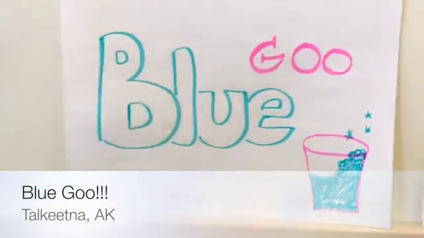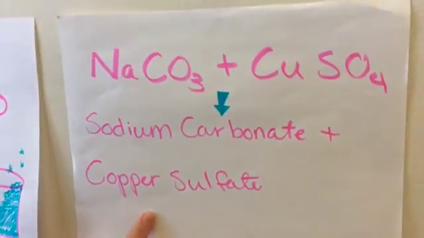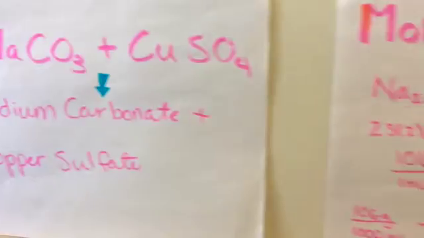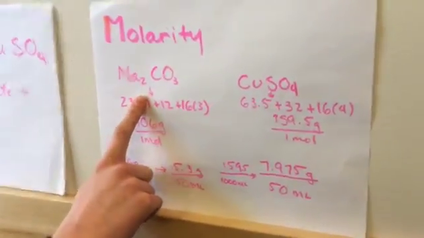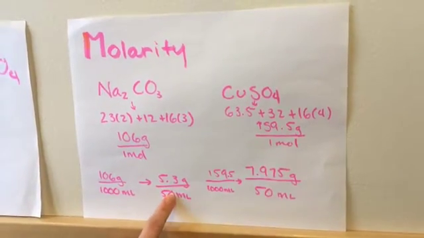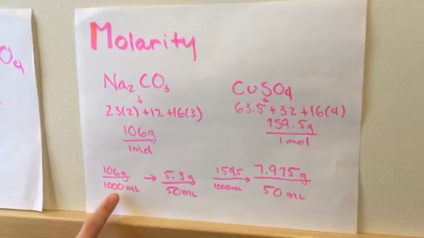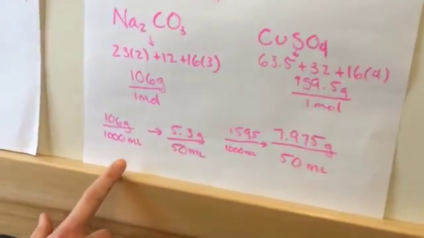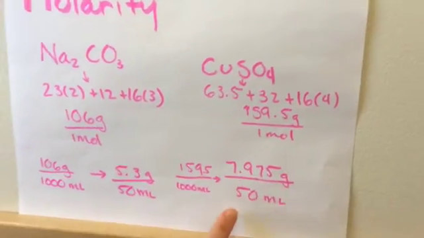Okay, presenting blue goo. This is our formula. It is sodium carbonate and copper sulfate. Those are our reactants. We made a mix of sodium carbonate at a molarity of 5.3 grams for 50 milliliters, and we got that through this equation to find the molarity per 1,000 milliliters. And then we found the molarity of copper sulfate, and it came out to